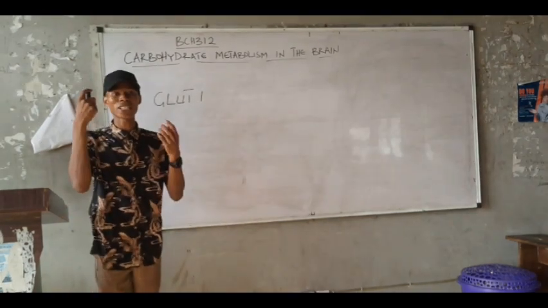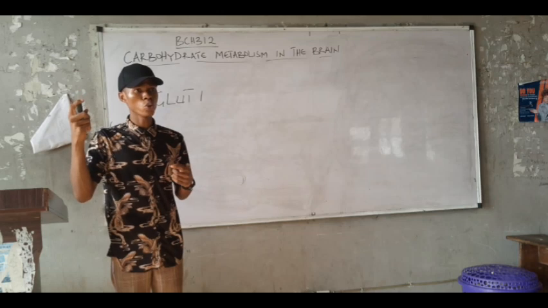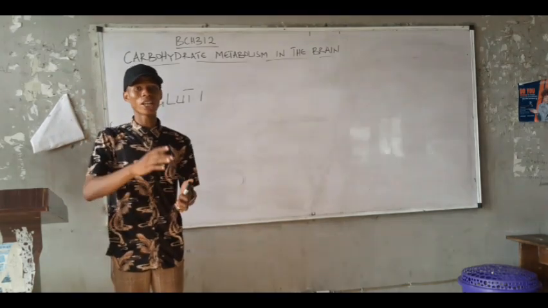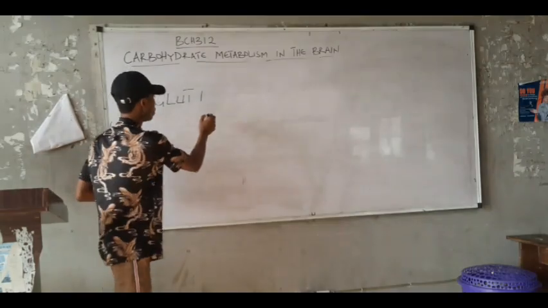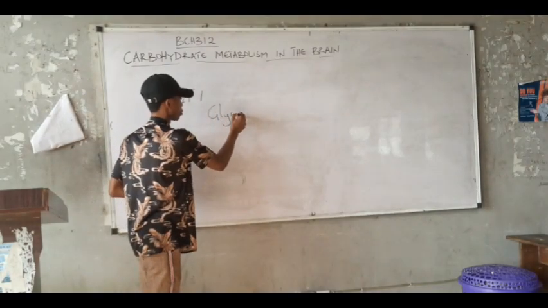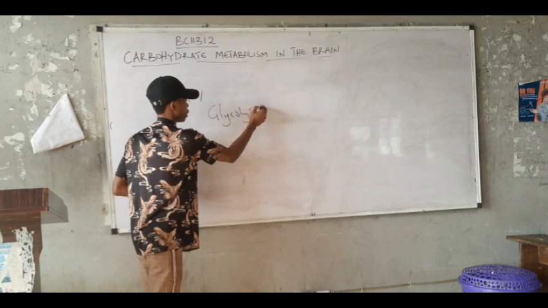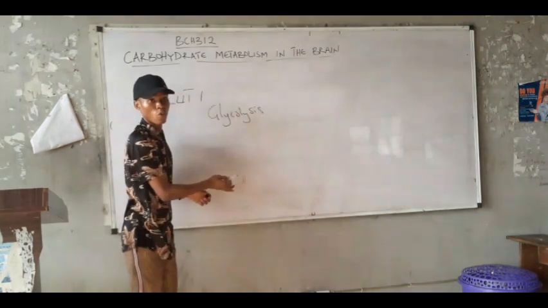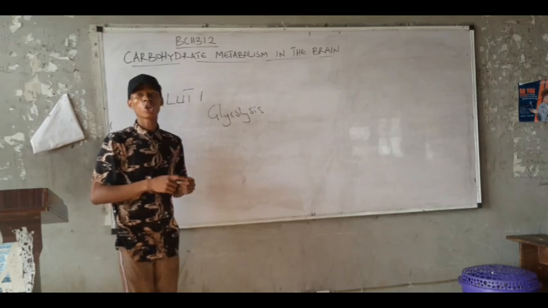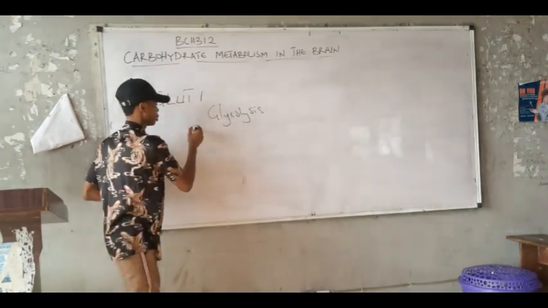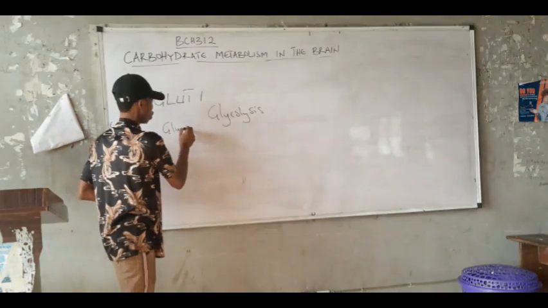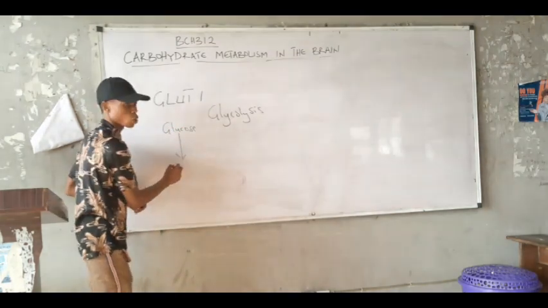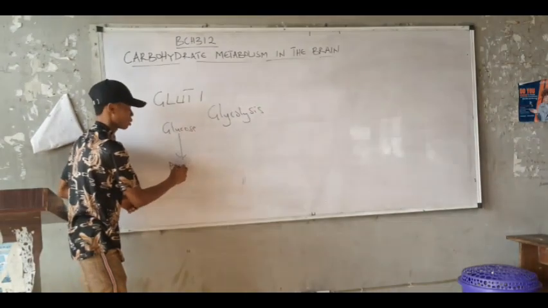Now, when the glucose gets to the brain, what happens to it? The glucose can undergo glycolysis. Glycolysis is the breakdown of what? Glucose. So the glucose can be broken down into what? Pyruvate.